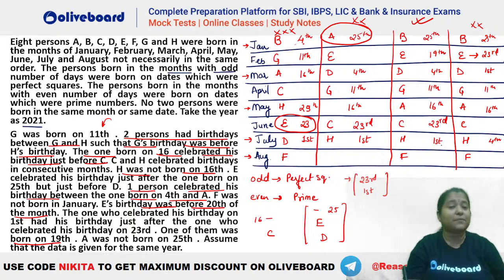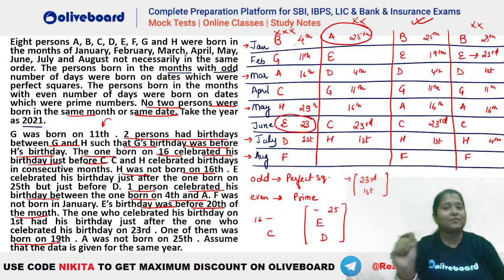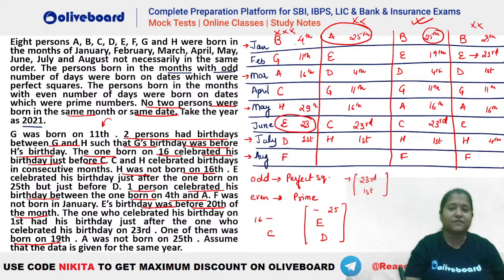Now which perfect square is left here? Because it is given that no two persons were born in the same month or on the same date, the date also cannot be the same. So we have the perfect squares like 1, 4, 9, 16 and 25. There are only five. You can see we already have 25th here, we have 4th here, 16th here, and 1st here. So the only value that is remaining, guys, is the 9th. So F will be on 9th. Okay? I hope this is clear, everybody.